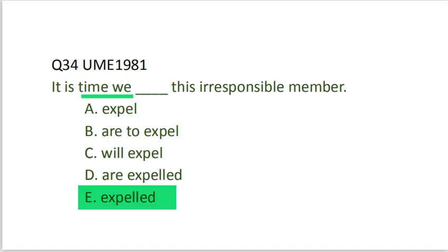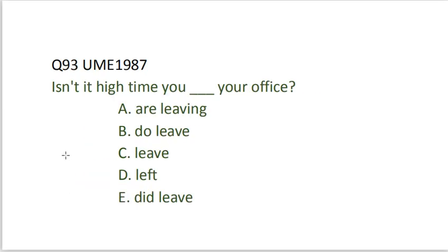Let's come to this question. Question 93, UME 1987. Isn't it high time you dash your office? A. Are leaving. B. Do leave. C. Leave. D. Left. E. Did leave.